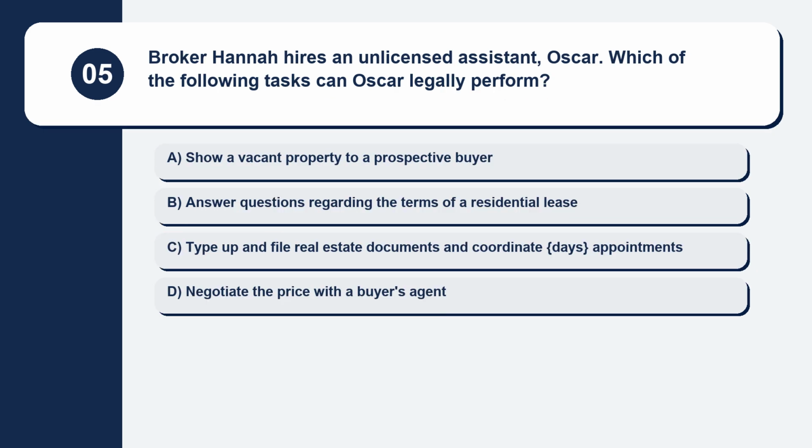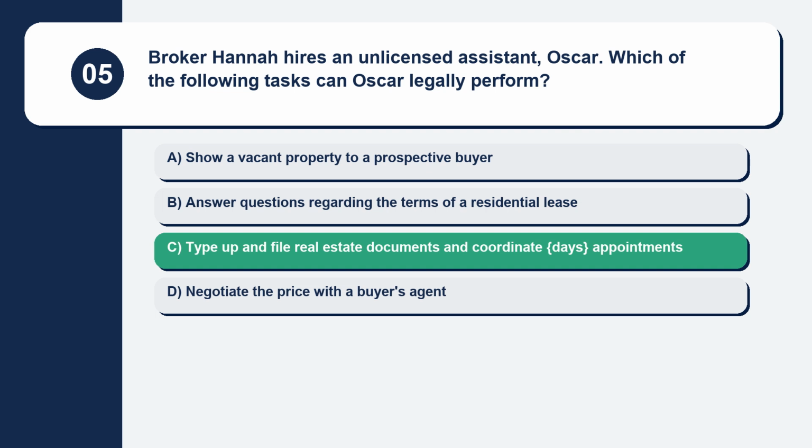Question 5. Broker Hannah hires an unlicensed assistant, Oscar. Which of the following tasks can Oscar legally perform? Here are your options. Option A, show a vacant property to a prospective buyer. Option B, answer questions regarding the terms of a residential lease. Option C, type up and file real estate documents and coordinate days appointments. Option D, negotiate the price with a buyer's agent. The correct answer is option C, type up and file real estate documents and coordinate days appointments.